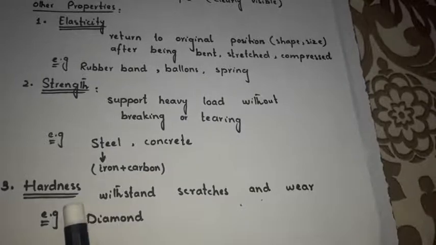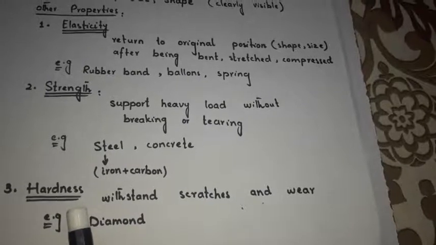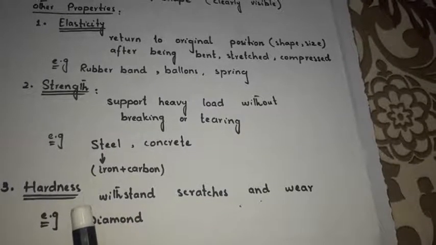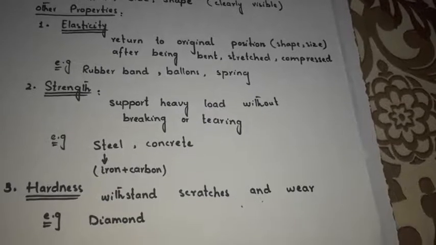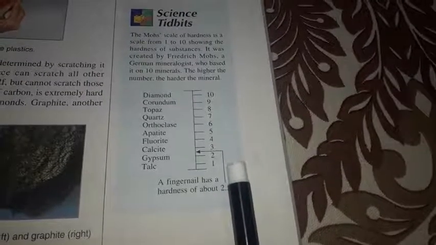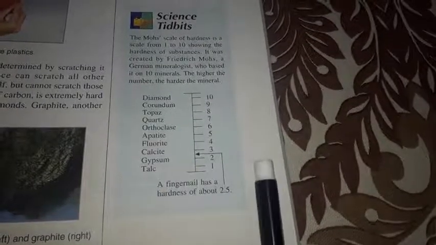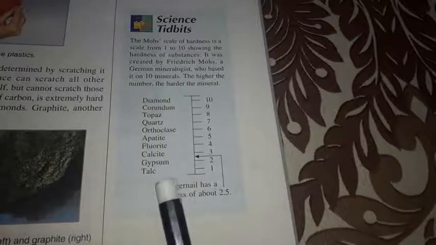Next, we can measure hardness by a scale called the Mohs scale. This is the Mohs scale. Mohs was a German mineralogist who grouped 10 minerals on the basis of hardness, and as their number increases, their hardness also increases.